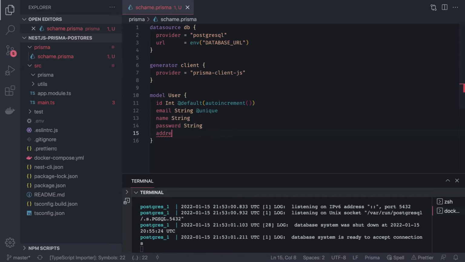Then we have address, which is pointing to another table, Address, and here we can have relations. We will map the field addressId to references id, and this is the primary key for any relationship. The addressId will be of type integer.